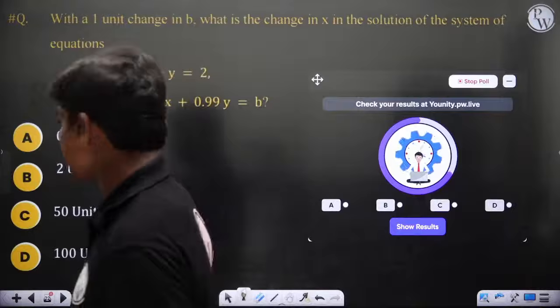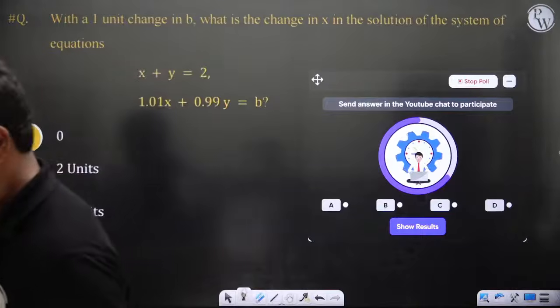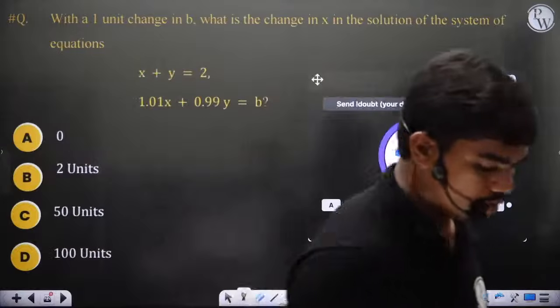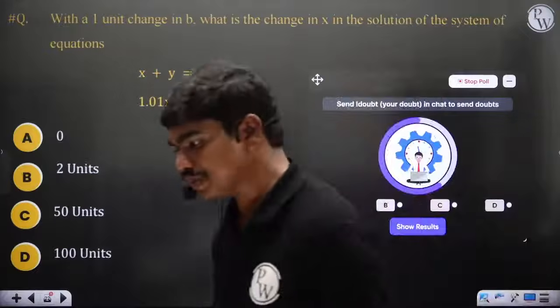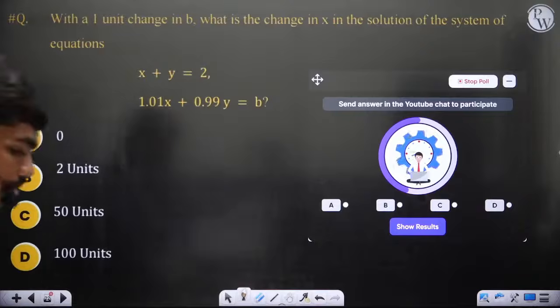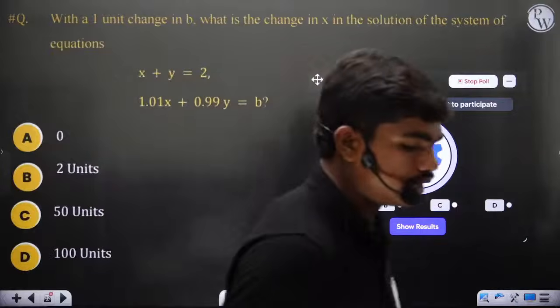B is coming 2 units maybe. Okay, let's see. Everyone should try. It could be B, maybe it's possible because B is one of the options. Fast, come on, quick.